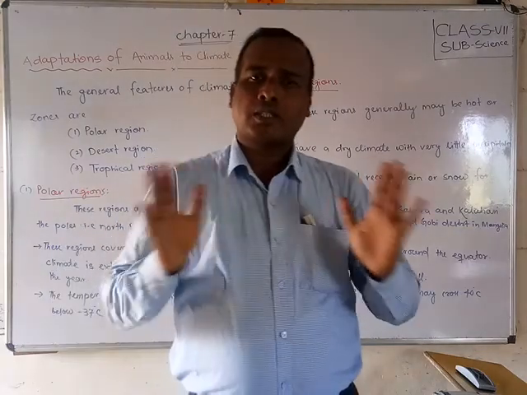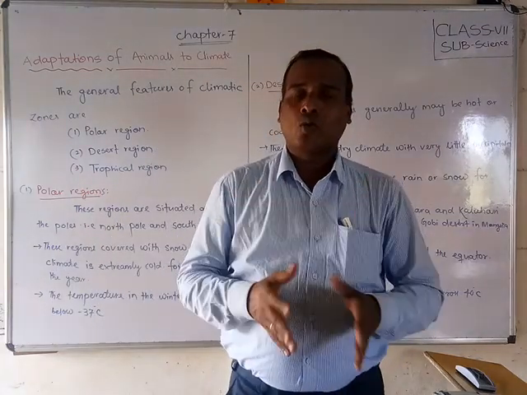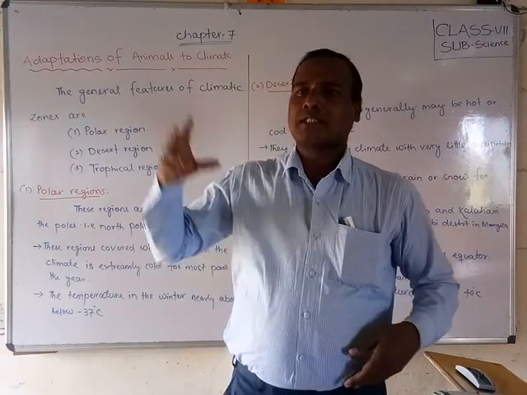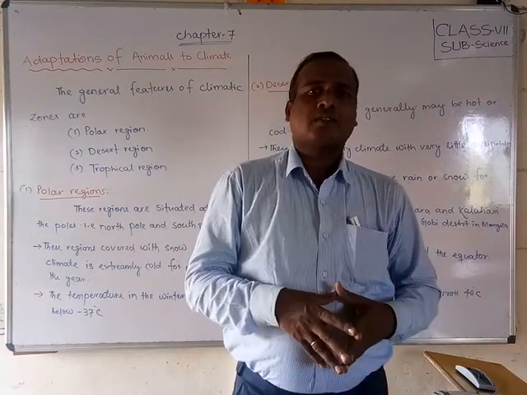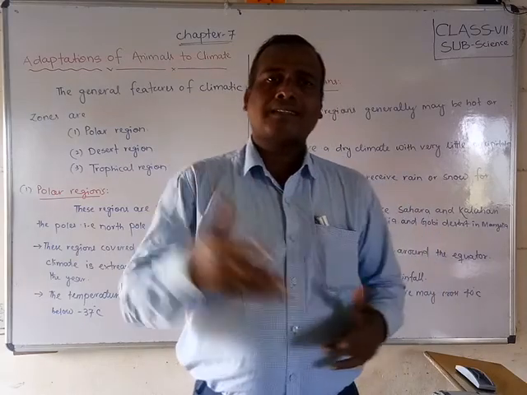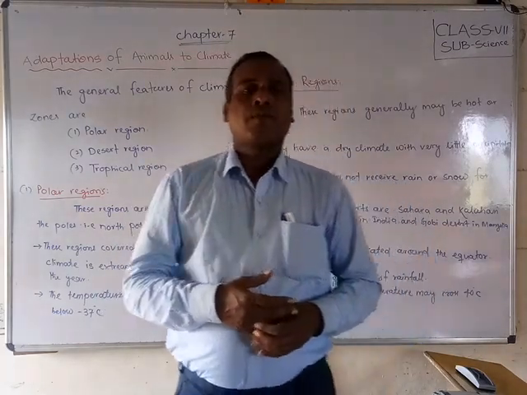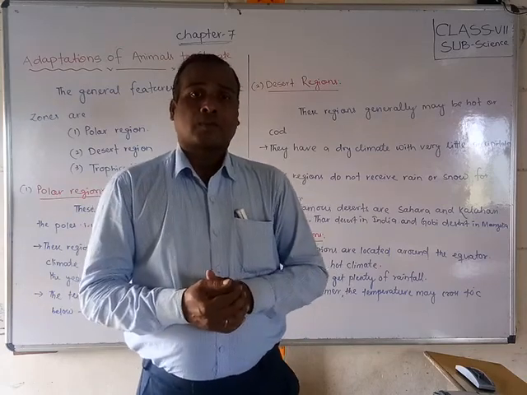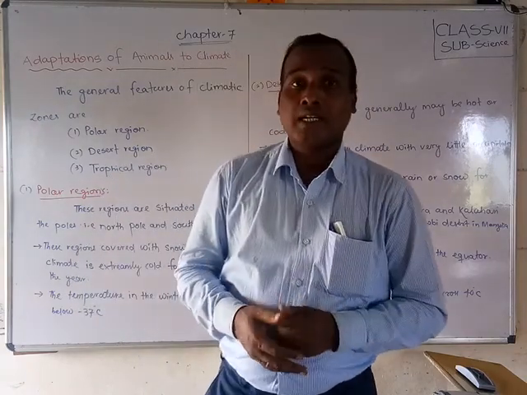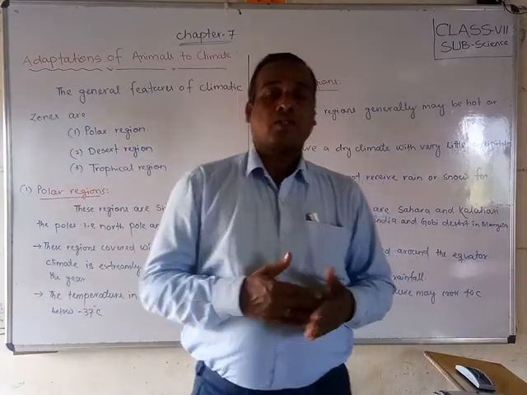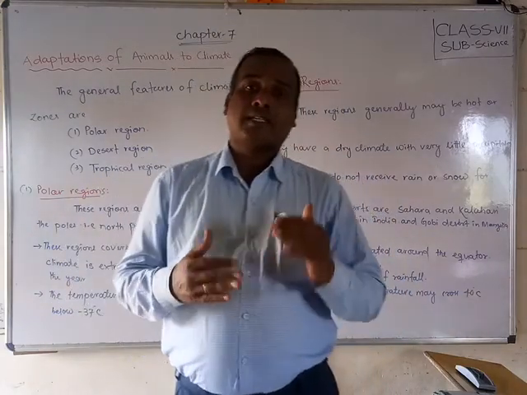Almost all over the year there is snow and it is a very cold area. The sunlight does not fall on them directly, or the rays fall slantingly on these regions, and the temperature of these regions is generally as low as minus 37 degrees, or even less.